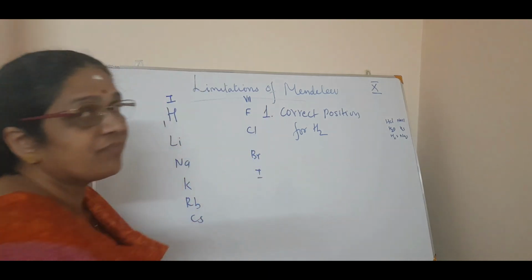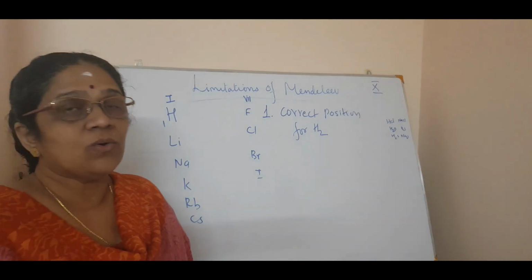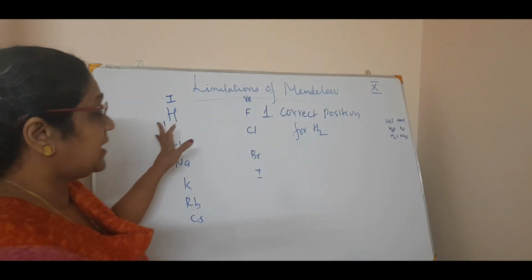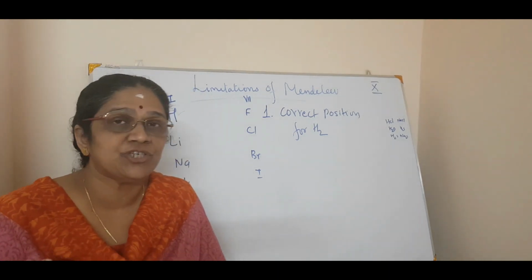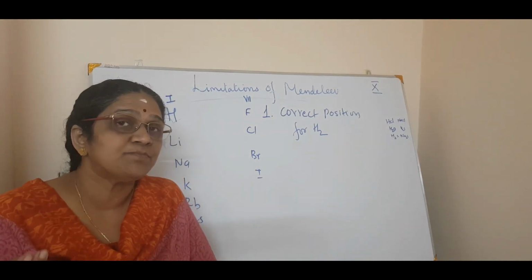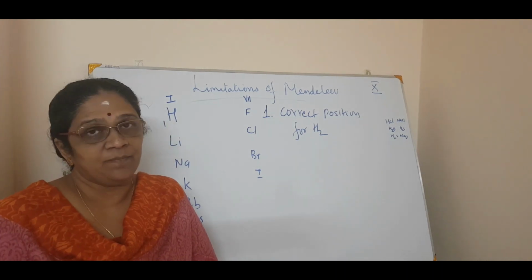So there is no exact position for hydrogen in Mendeleev's periodic table.